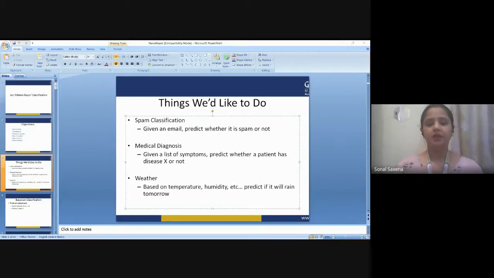Similarly, even in the medical diagnosis field, we can use this technique of classification, where classification helps in classifying a particular person as diagnosed with a particular disease or not.